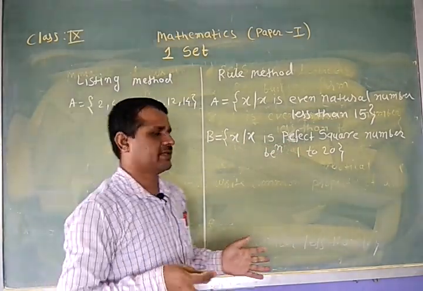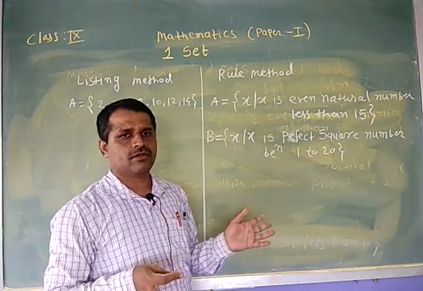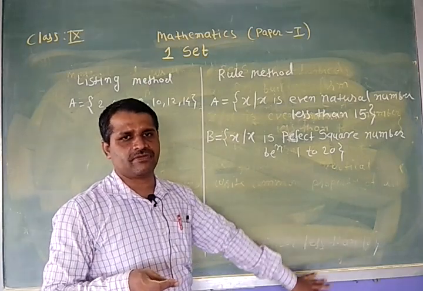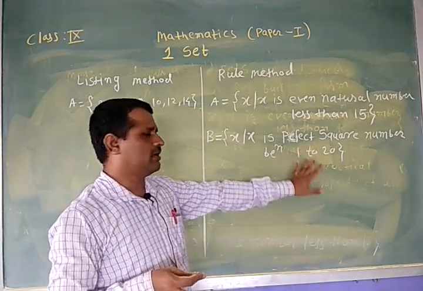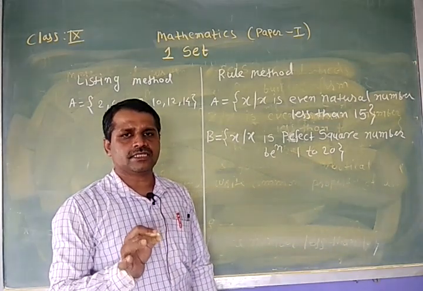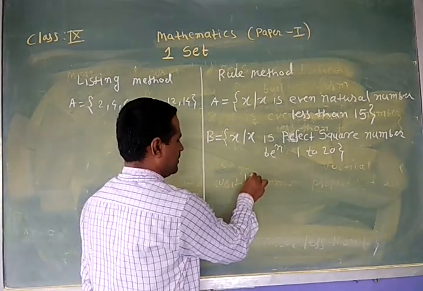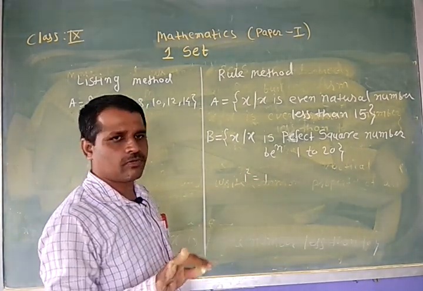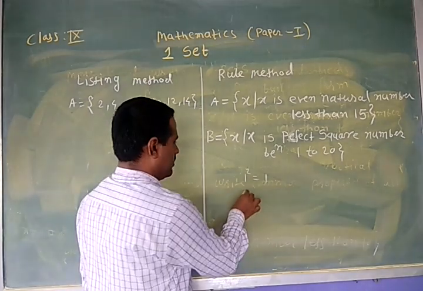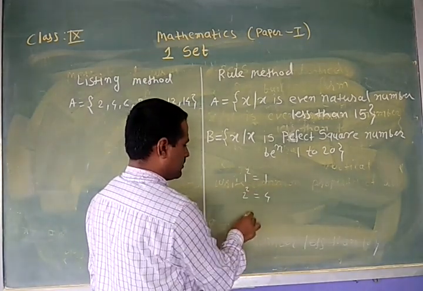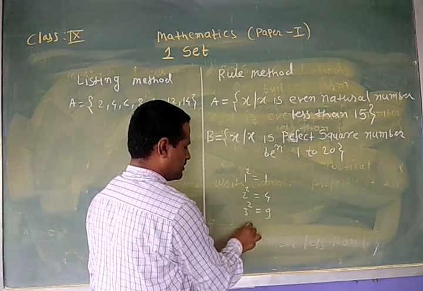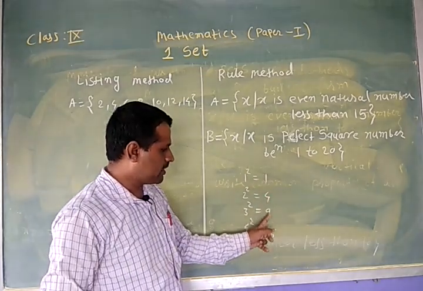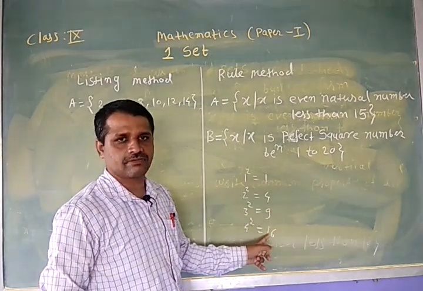What is a perfect square? The number which is the square of any other integer. Such a number is called a perfect square. For example, 1 is the square of 1. Square of 2 is 4. Square of 3 is 9. Square of 4 is 16. That is 1, 4, 9, 16. These are nothing but perfect squares.